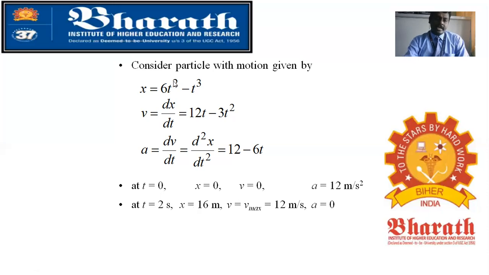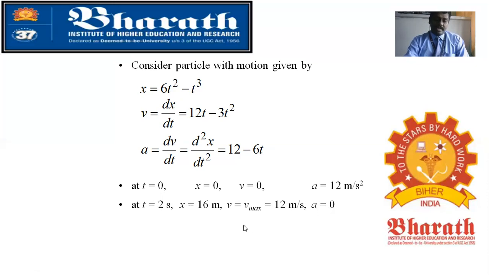If you are putting 2 seconds, then you will get 2 square, 4, 24 minus 2 cube is 8. 24 minus 8 you will get 16, that is 16 meter. Similarly, for velocity, if you are putting 2, 2 square is 4, so 4 into 3, 12. Here 24, 24 minus 12, you will get 12 meter per second. And for acceleration, putting 2, 6 into 2 is 12, so 12 minus 12, you will get 0.